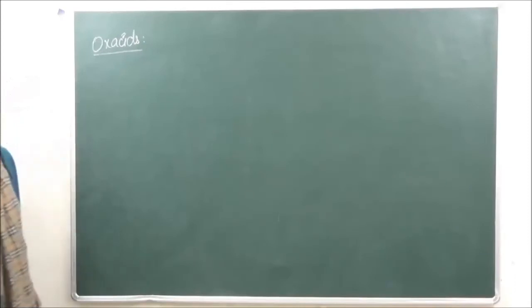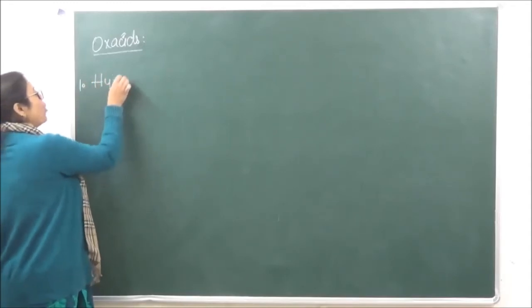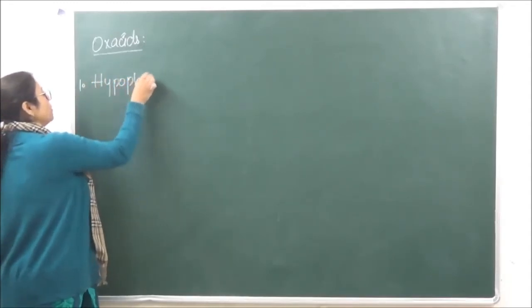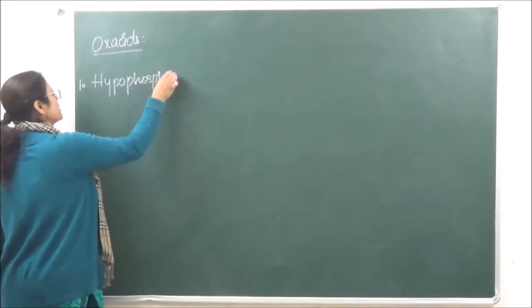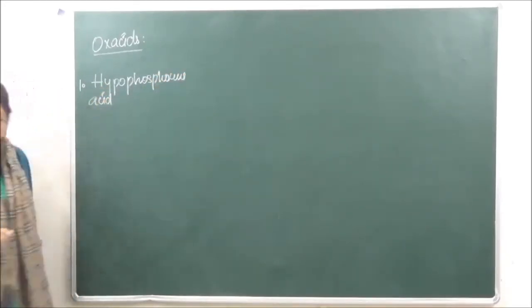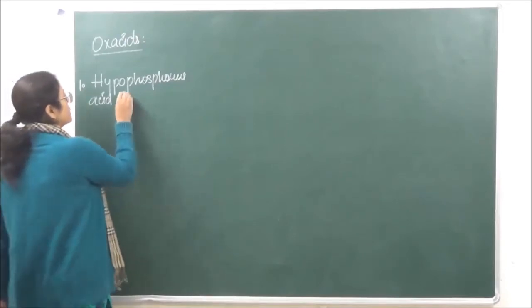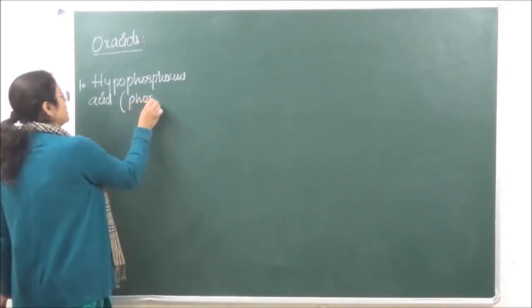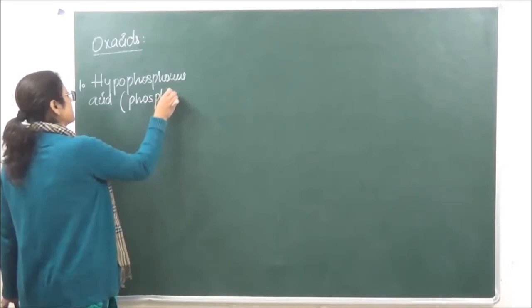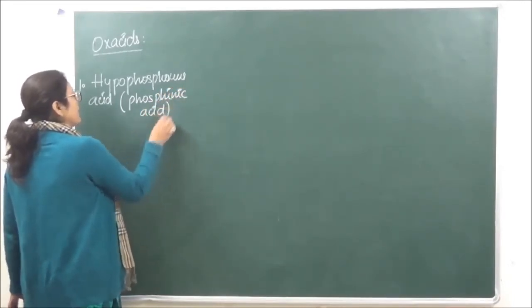Oxoacids, it forms the following oxoacids. The first one is hypophosphorus acid. Hypophosphorus acid is also known as phosphinic acid. You should know the names.